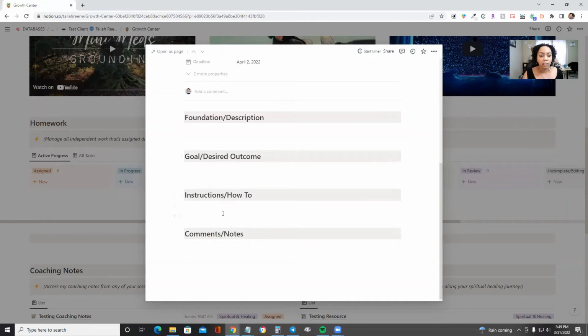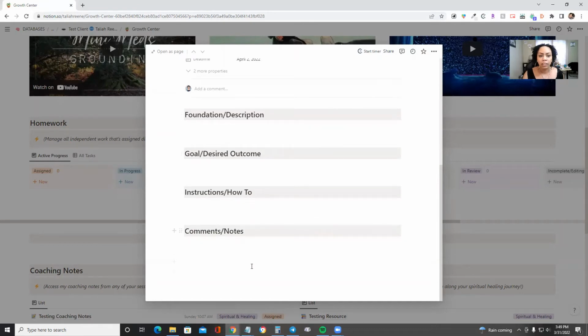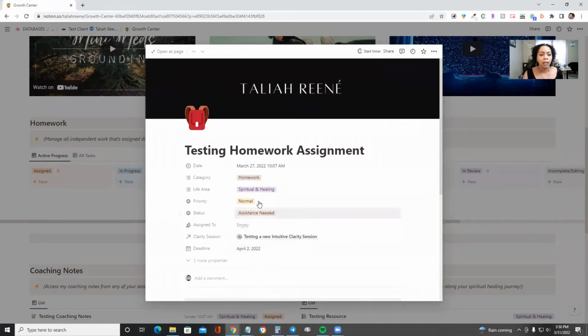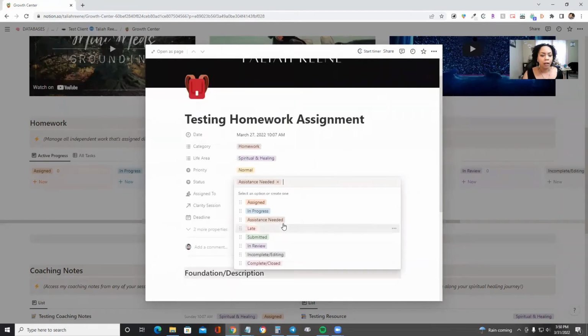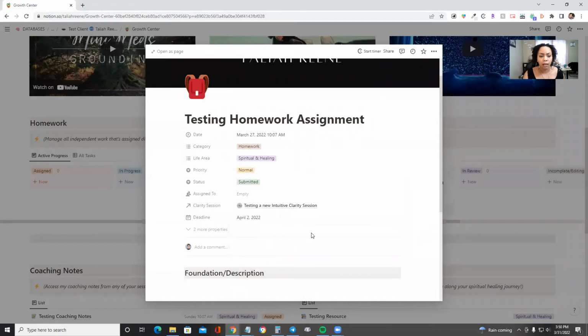Any instructions or how-tos in terms of how to get the task done. And then any comments, notes, or questions, anything like that can go down here at the very bottom. Okay. You'll change the status if you need assistance here, or once it's done. So once you've completed the work, then you'll change the status to submitted, and then I'll be flagged for that. Okay.